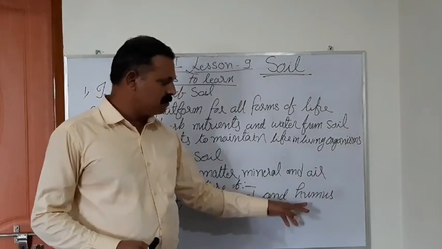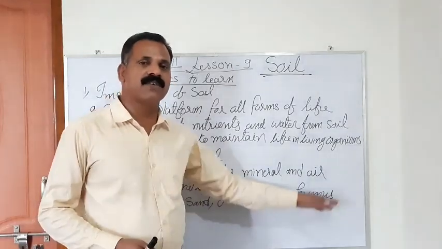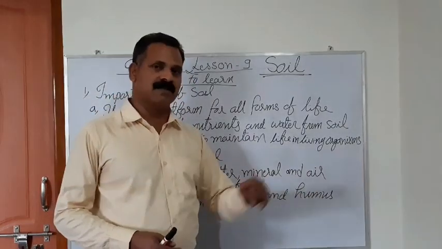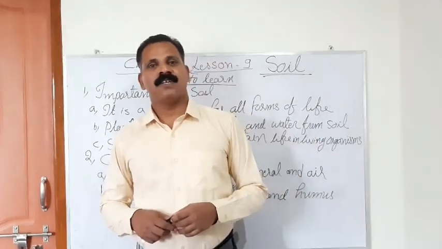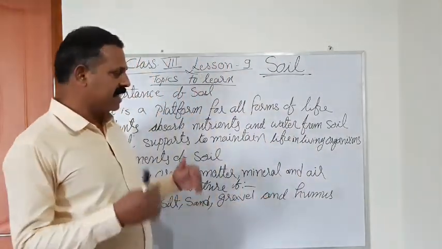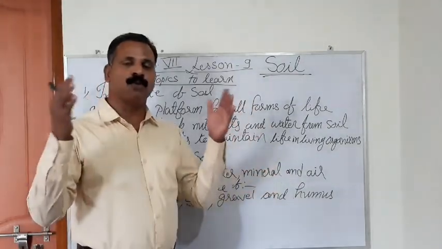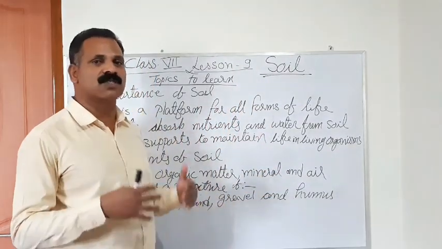And here is a very special, very specific thing that is called humus. What is humus? We studied in previous classes, all organisms, once they die, are decomposed, and they are mixed up with the soil again.